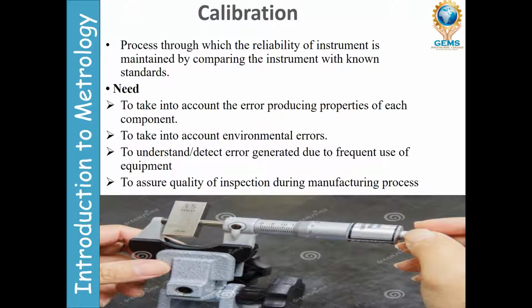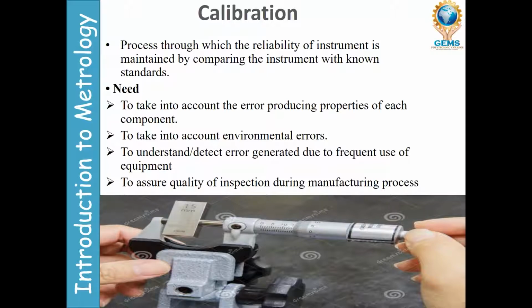Slip gauges are one of the tools used in the calibration process. Slip gauges always have high accuracy. Suppose it is 15 mm, it must read 15 mm. So if the micrometer gives 15 mm, then it is calibrated. That is one of the processes.